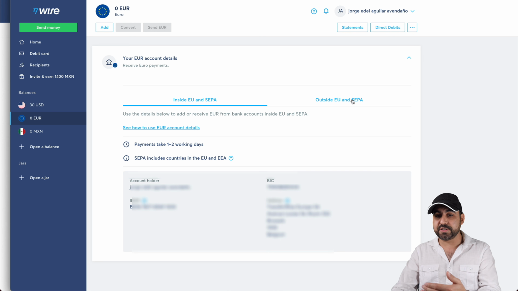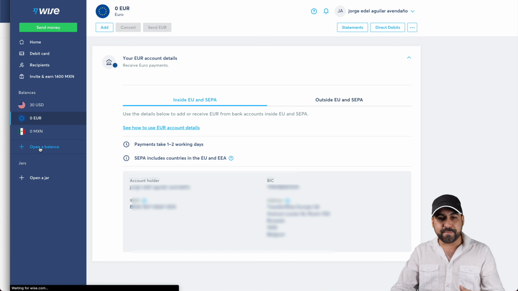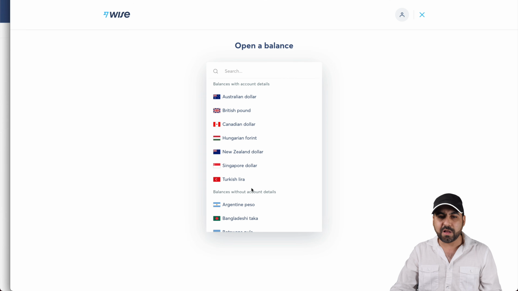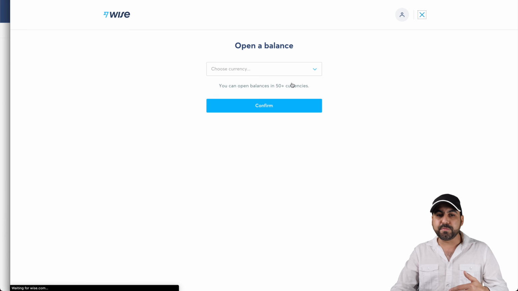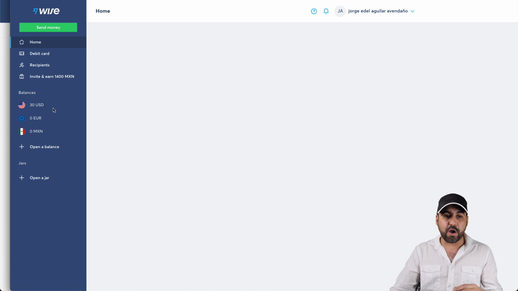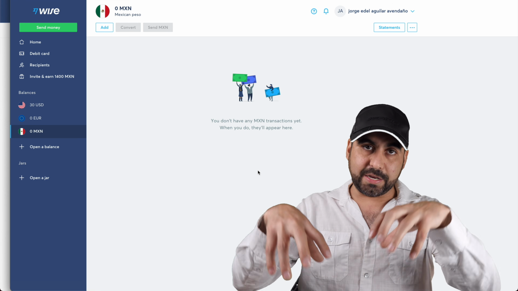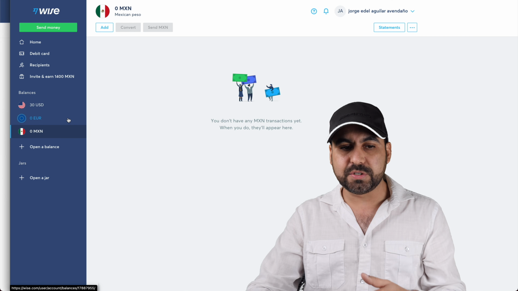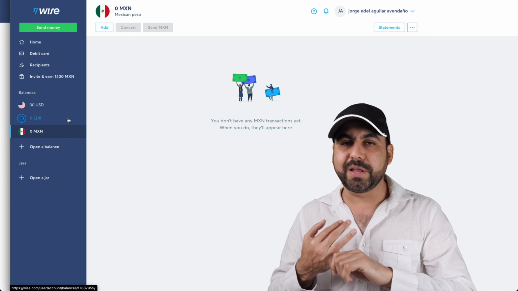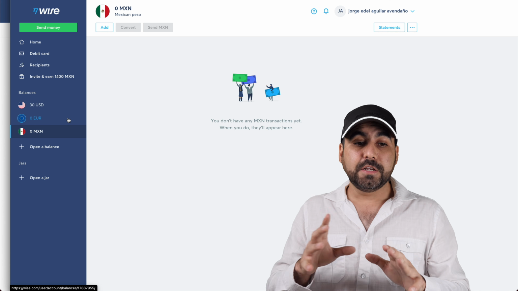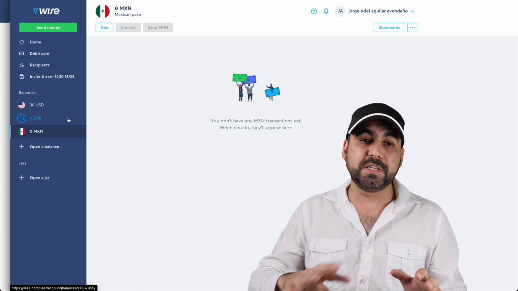All right. If it's outside of Europe, I have other information there, and you can open up different balances that you might need. So for example, if you're using rupees, British pounds, Australian dollars, some of them do have the bank account like you just saw right now, and some of them don't. For example, Mexican pesos, that one doesn't have a way to transfer them, but US, euros, and I think other balances, I think Australian dollars also does have it. I'm not sure if Hong Kong dollars also have it, right? So benefits, all right? Benefits for using Wise.